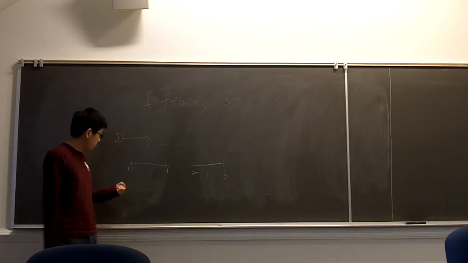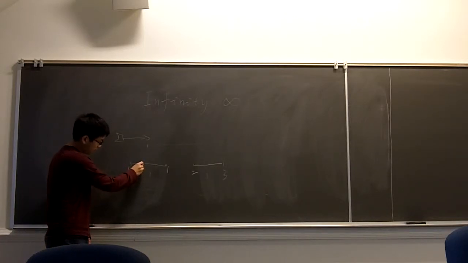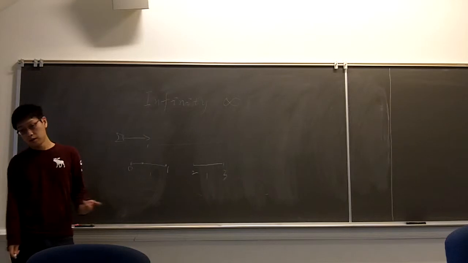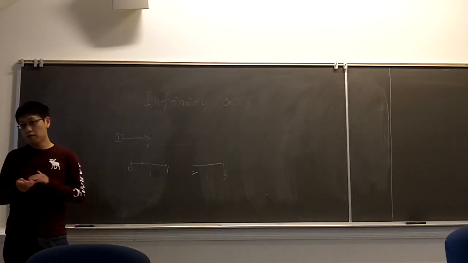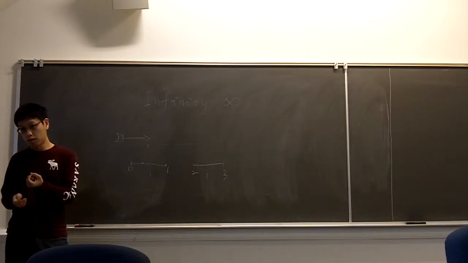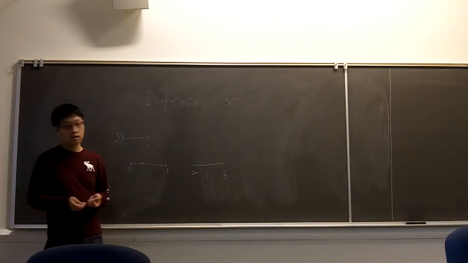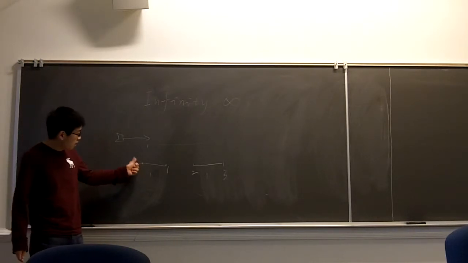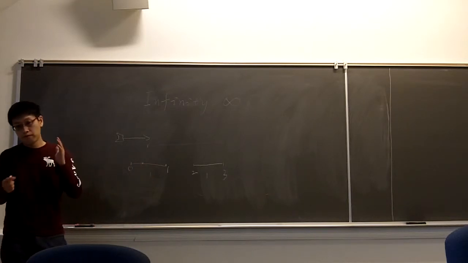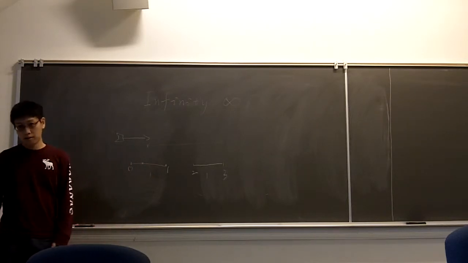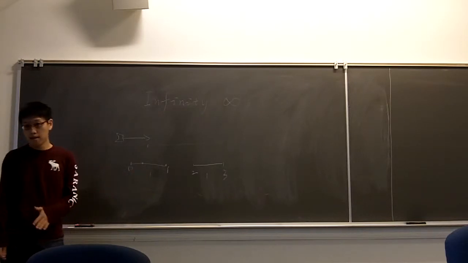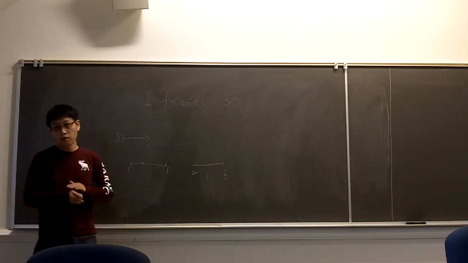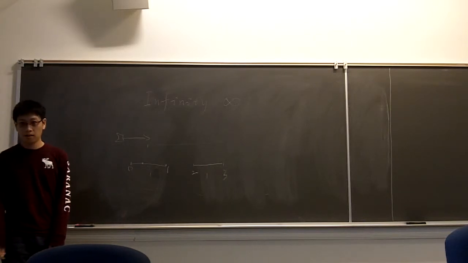But actually, if we choose one point in this segment, we know that the point does not have length, right? How can we define a length for a single point in a mathematical way? So this segment consists of an infinite number of points, right? But each point does not have length. How can a segment which consists of all these points have length?